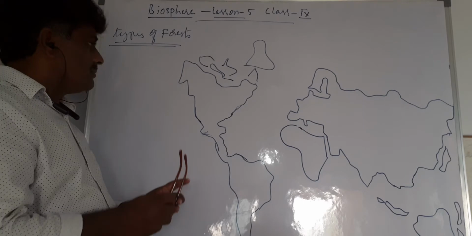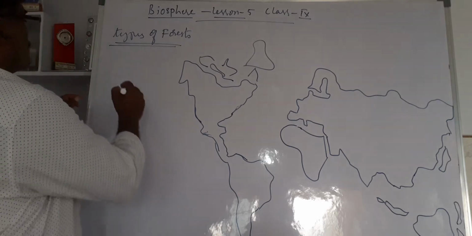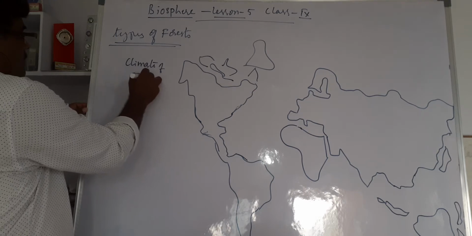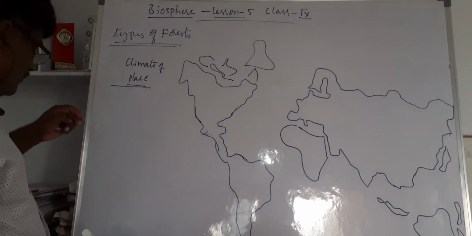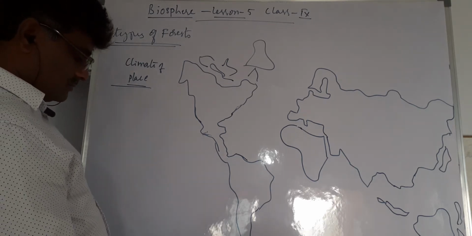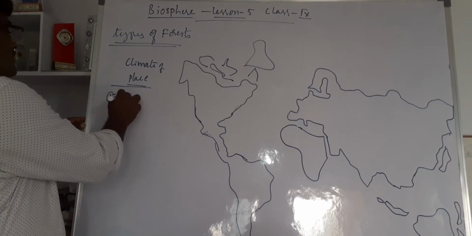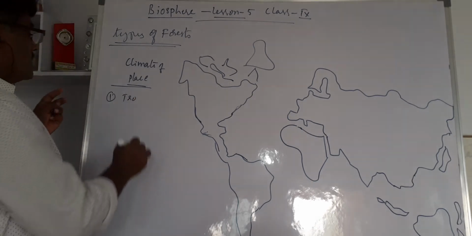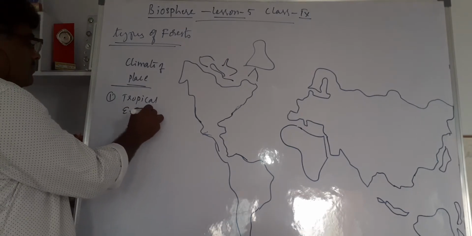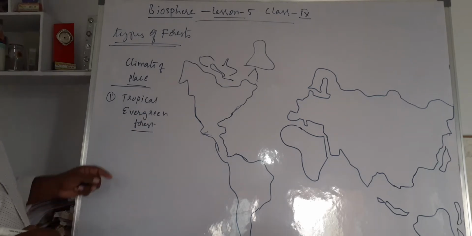First of all, we take this based on climate. Based on the climate of the place, the entire forest is divided into seven types. The first one we take is the tropical evergreen forest.